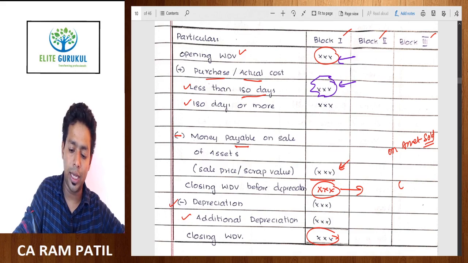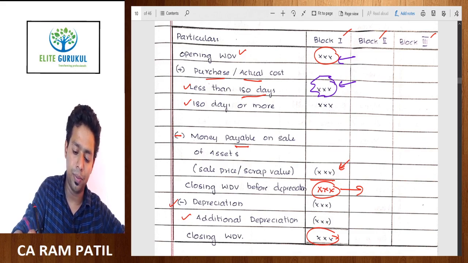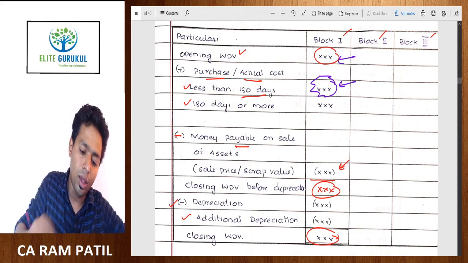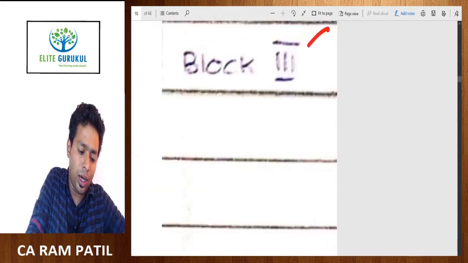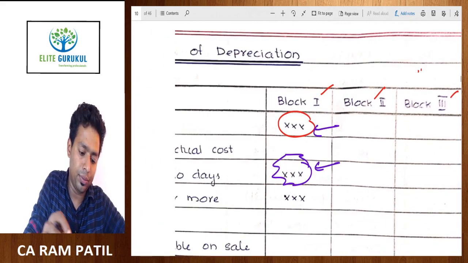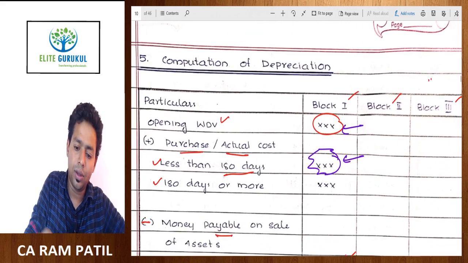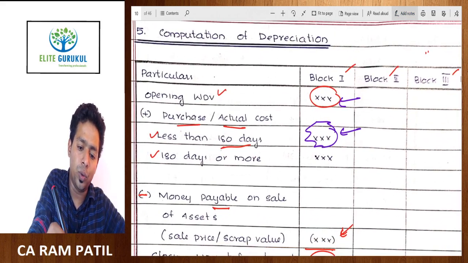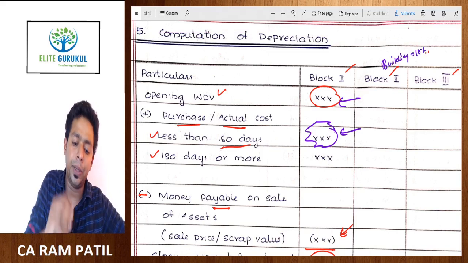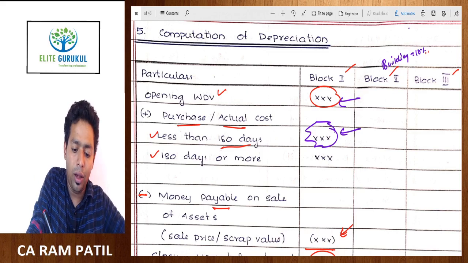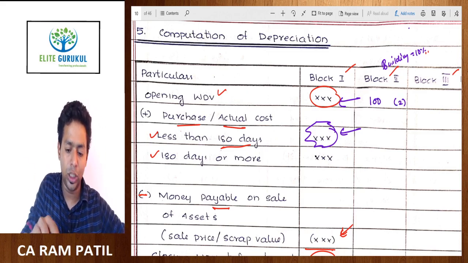So we will take one numerical example to understand this in these two blanks. First example, let's assume this block number 2 is a block of building. Okay, what is the rate of depreciation on building, friends? 10%. Assuming the opening value of the building was 100 lakh and we had two buildings here,